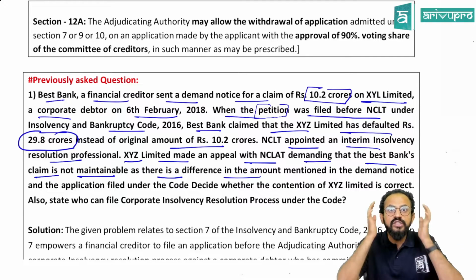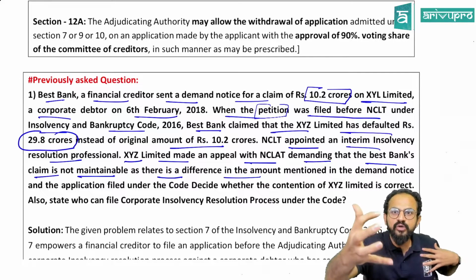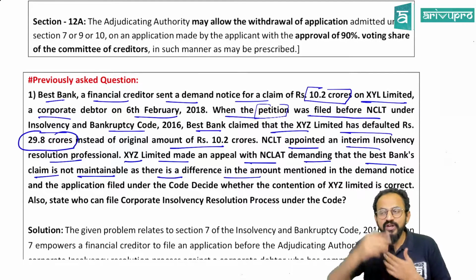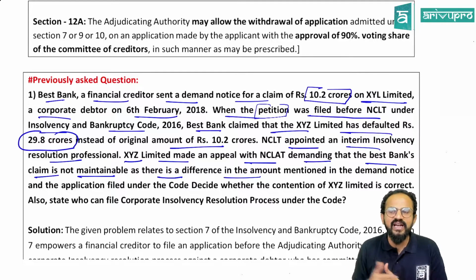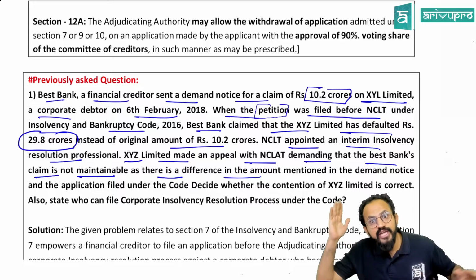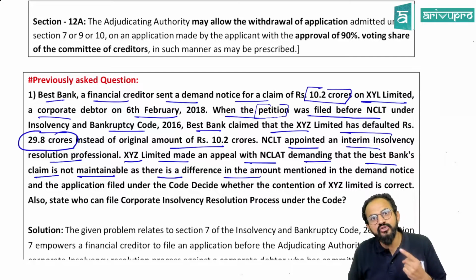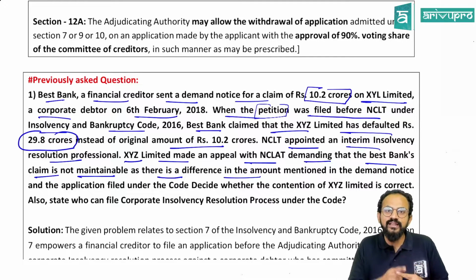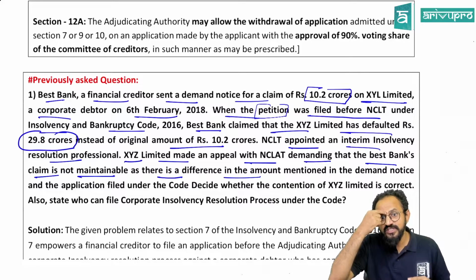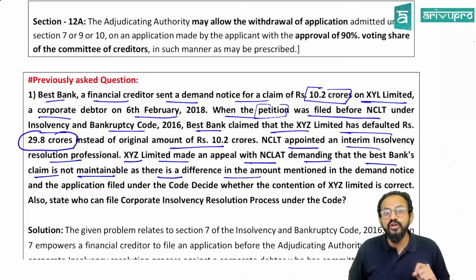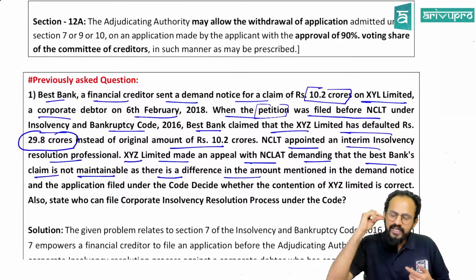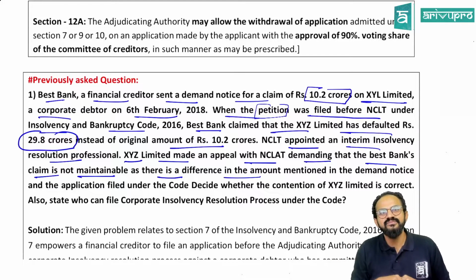So your intention was not right. Your intention was to collect as much as possible. If at all that person doesn't come and file an appeal, then your intention was to take the entire 30 crore. So people, NCLAT did not even give an opportunity to modify the application, and in fact the interim resolution professional was appointed, the period of moratorium had started, CIRP had started, and the entire everything was cancelled. So the entire process itself came to an end because of the malafide intention. Malafide means, people, it is a wrong intention.